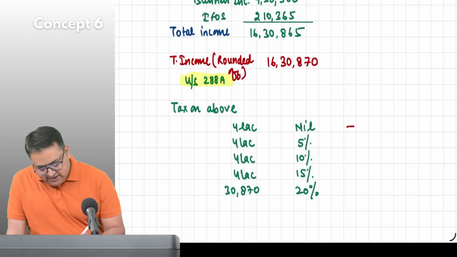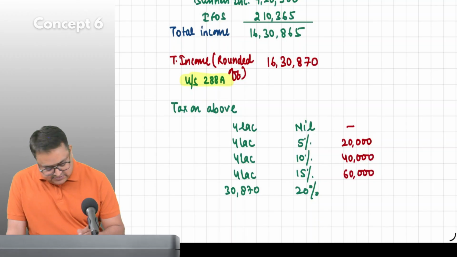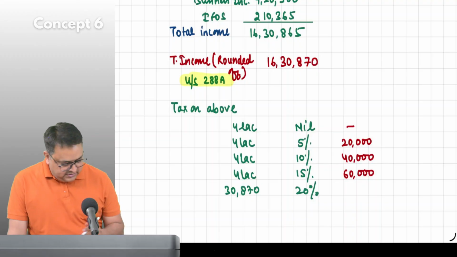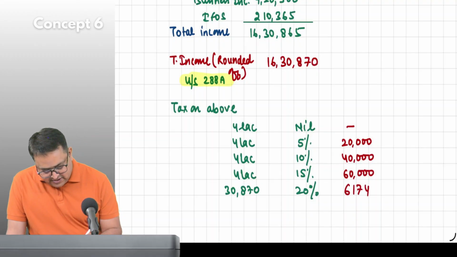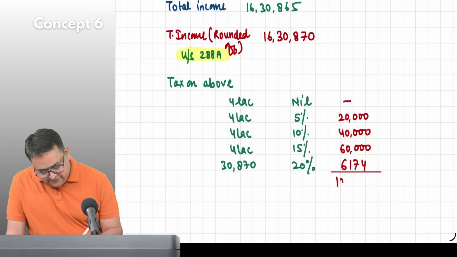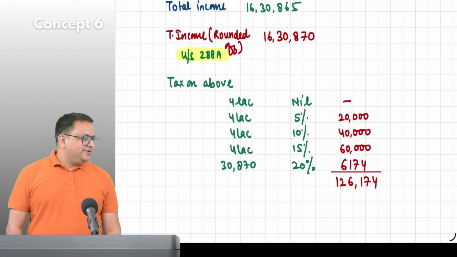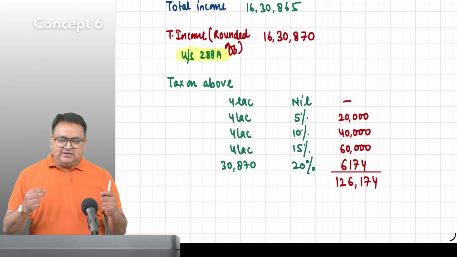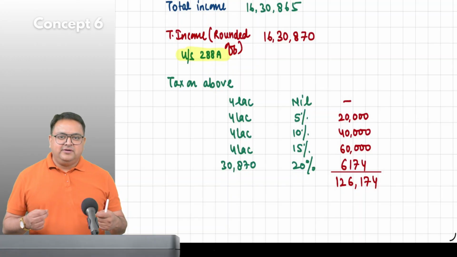Now the taxes would be nil, 20,000, 40,000, 60,000, 6,174. Correct, very good, 6,174, add it, 1,26,174. Very good, you have calculated today, I can see. 126,174, very good. Is it okay? Should I leave it or is there something more I have to do? Yes. Very good, cess.